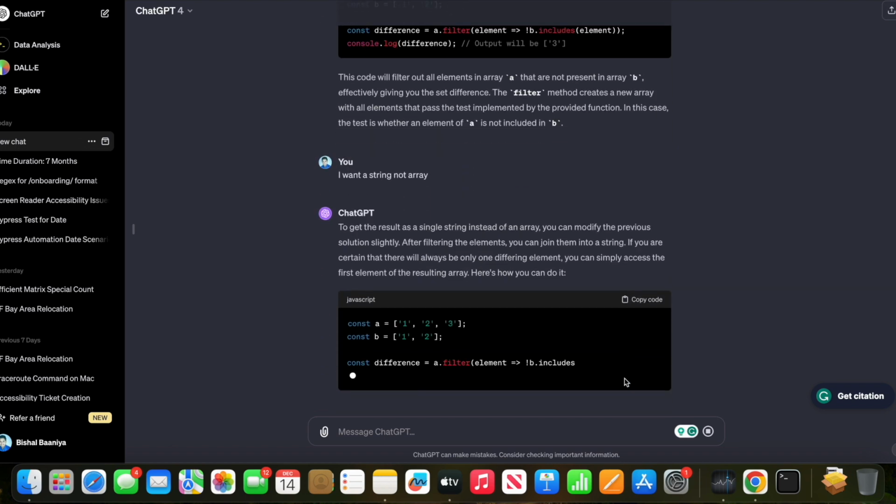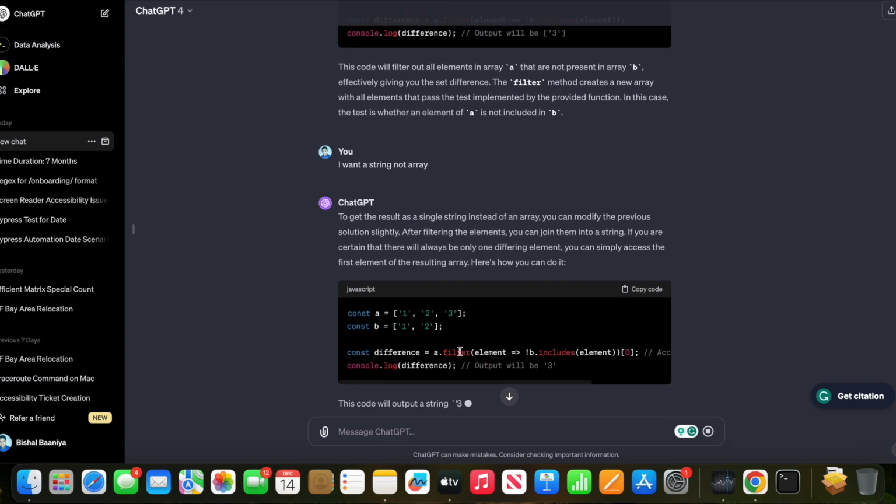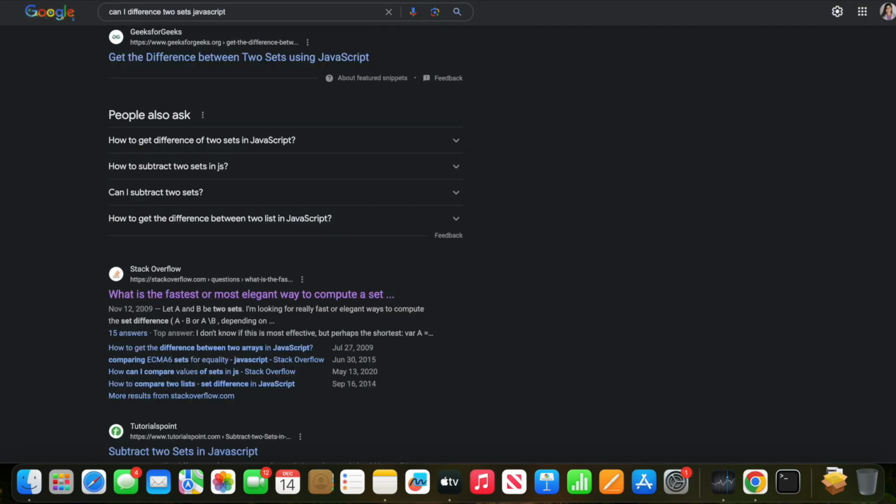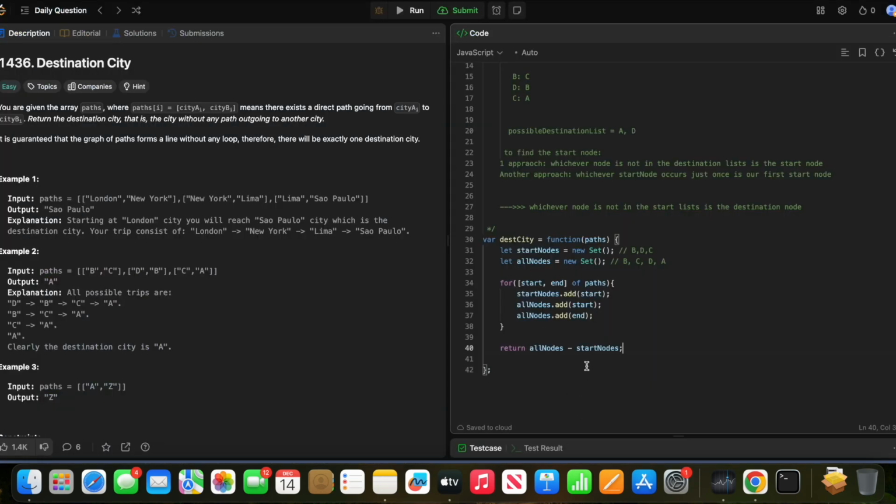Okay, there is no good way. It's just A.filter, element, B.includes. Okay, there is no shortcut like that. It's so hard to believe. Okay, there are no shortcuts like this. So what I can say is return difference of start nodes minus... Okay, I will just create this function myself.